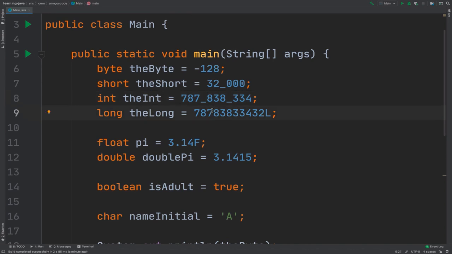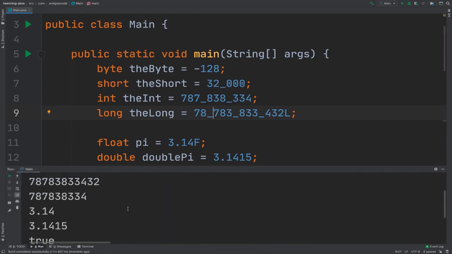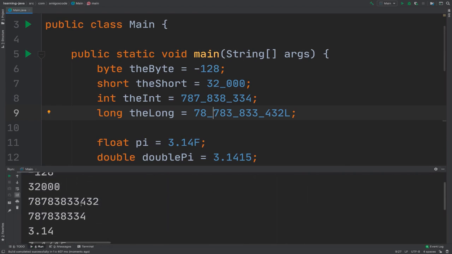The same with this one. So let's actually start from here. Underscore, underscore, and then underscore. And obviously this works also with doubles. So if I run this again, you can see that it still works, but the output doesn't contain the underscores. So underscores are mainly to help you visualize the actual number.